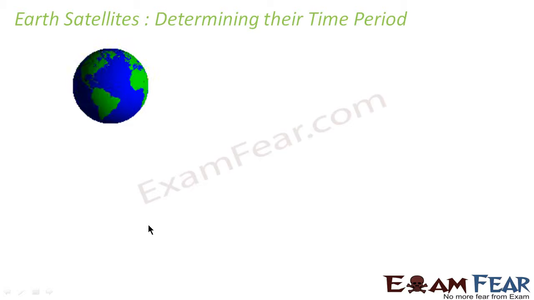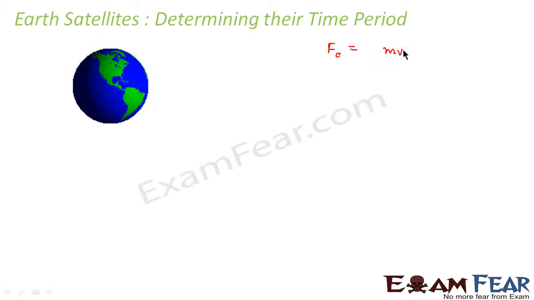Now we will go ahead and we'll see how to determine the time period of an Earth satellite. So we will try to get an expression for determining the time period, that is the time a satellite takes to complete one rotation around the Earth. Let us suppose this is the Earth and we have a satellite which revolves around the Earth in a circular orbit. So in this case, since it moves in a circular orbit, there would be a centripetal force which would be acting on it. Now what would be the centripetal force?